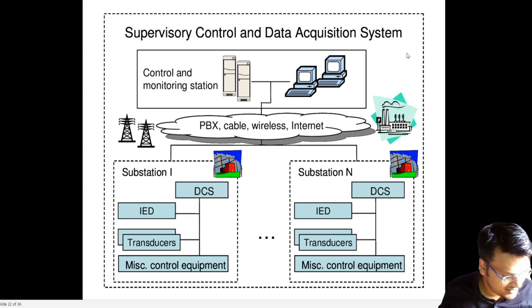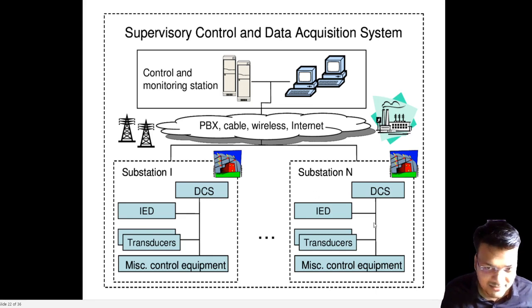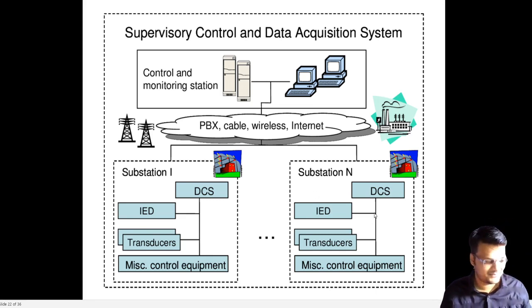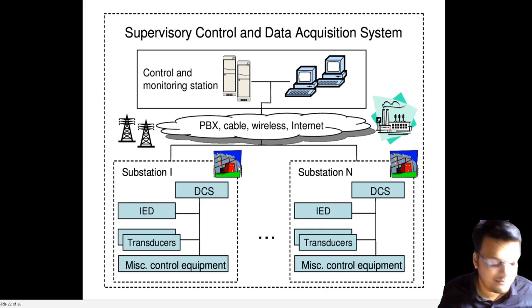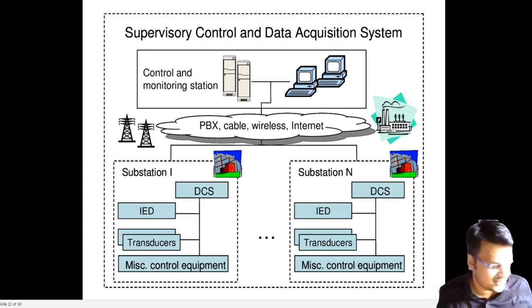DCS means distributed control system. And what is the role of this distributed control system? Whatever comes to your mind, please write in the chat box by looking at this picture. Then only you will be able to understand what is meant by this SCADA. Otherwise, I will tell you slide by slide and you will not understand.